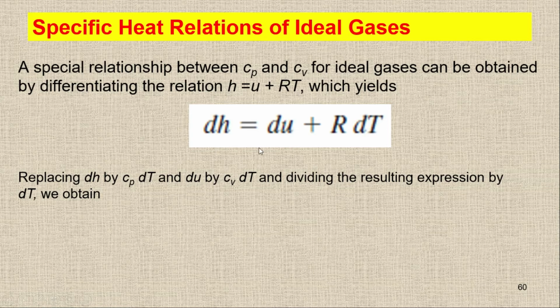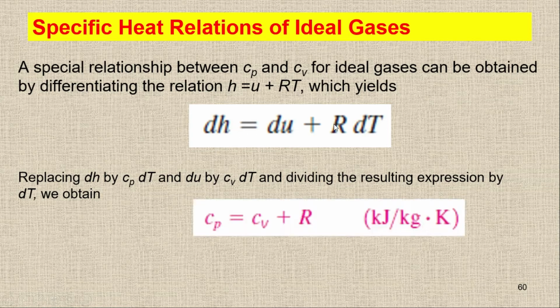So I can simply cancel out the delta T, and then I will get Cp equal to Cv plus R. Here Cp is the specific heat at constant pressure, Cv is the specific heat at constant volume, and R is the gas constant for that particular gas. So dH is Cp delta T, dU is Cv delta T, and dividing by delta T on both sides, you get Cp equal to Cv plus R. Or we can write Cp minus Cv equal to R.